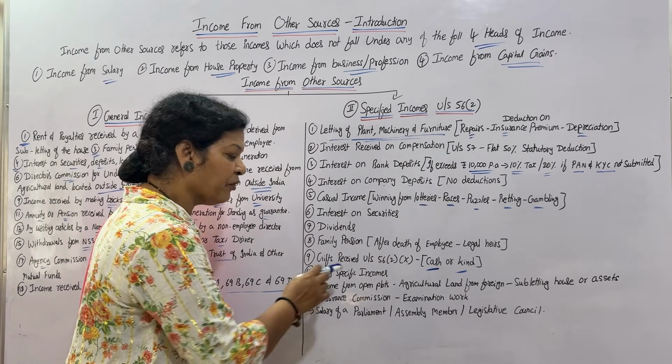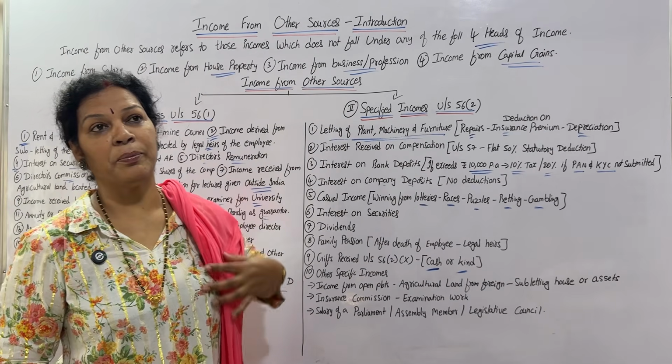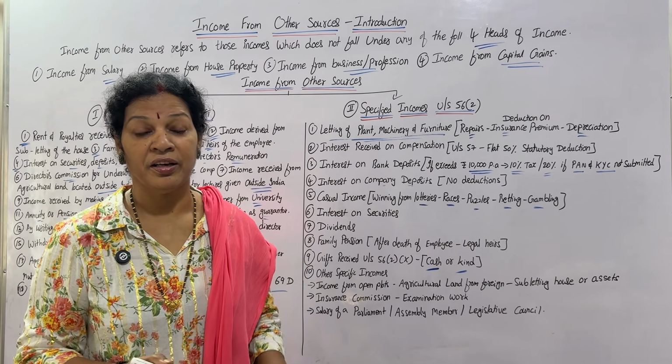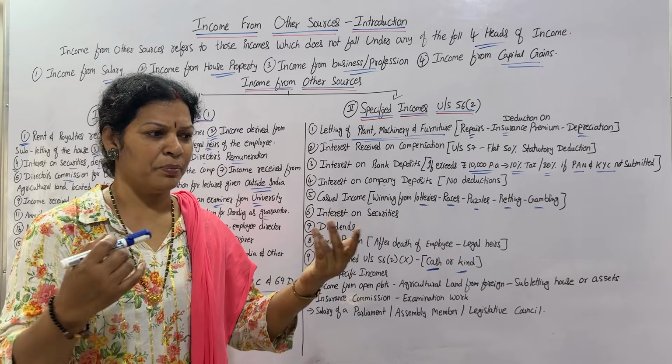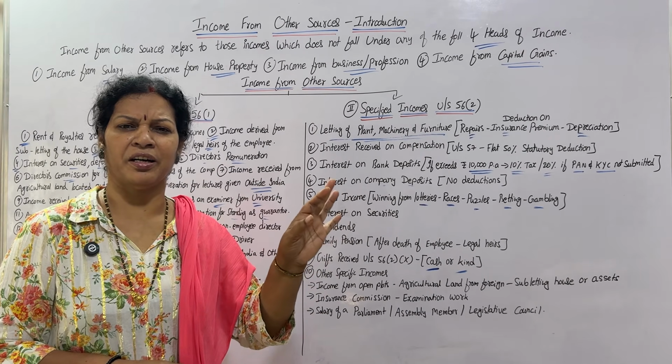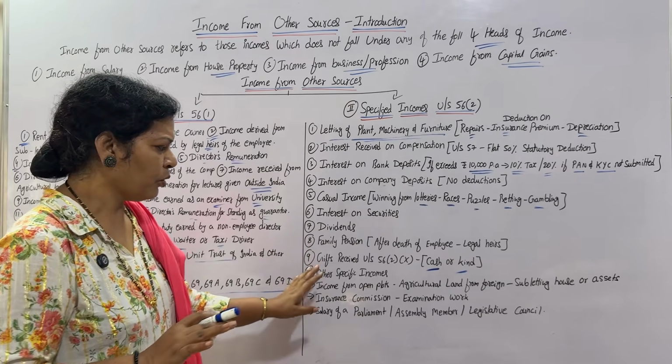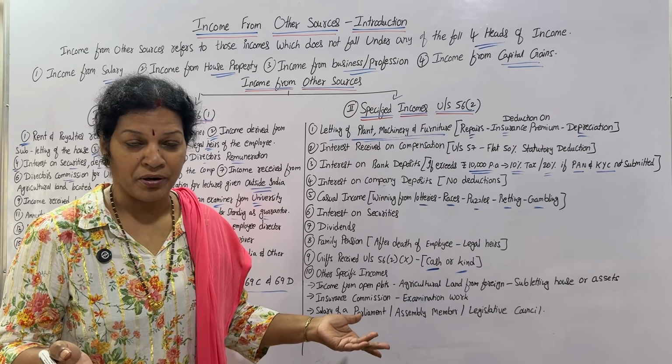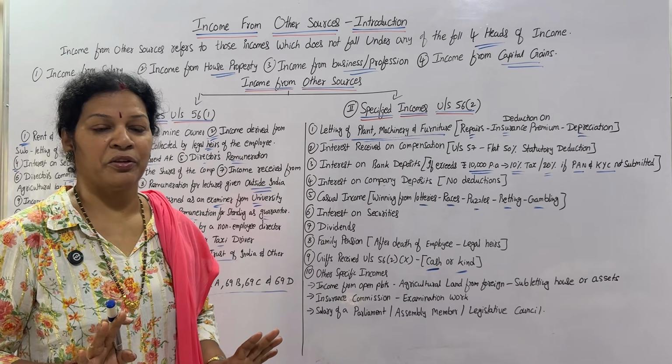They are mentioned in a few points. One is income from open plots. I am having an open plot, but that is let out for a cricket ground, or people are using it for gymnastics or anything, karate, anything it can be. So from there I am getting income. Open plot, but I am getting income. That is income from other sources.